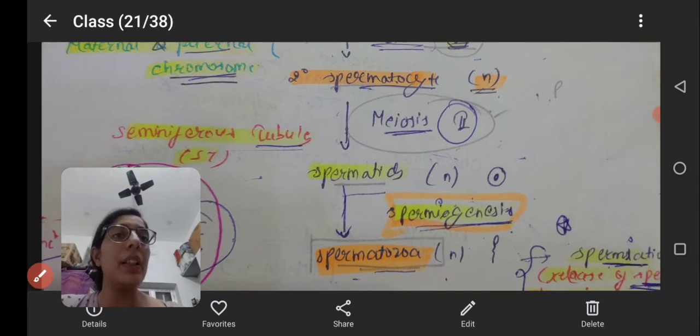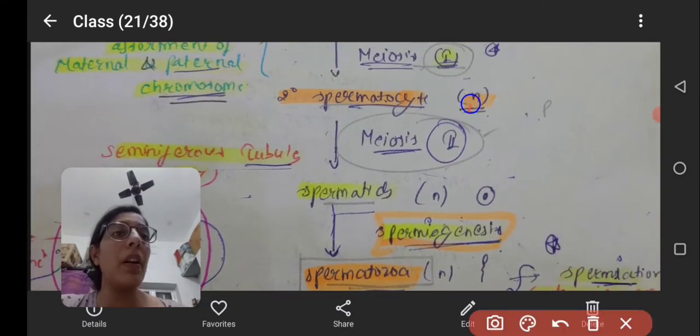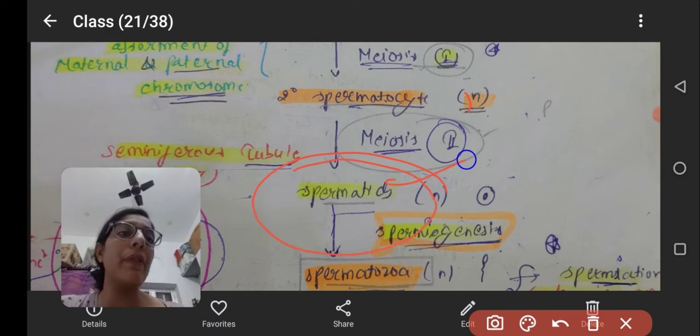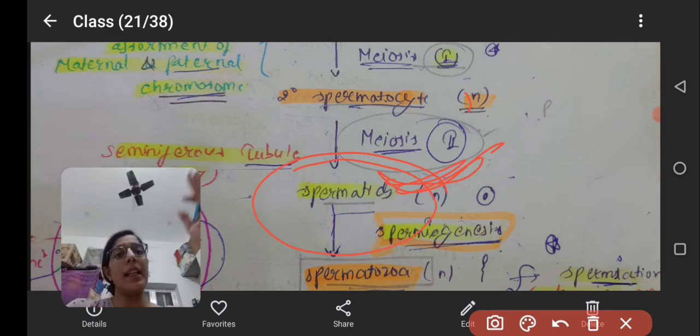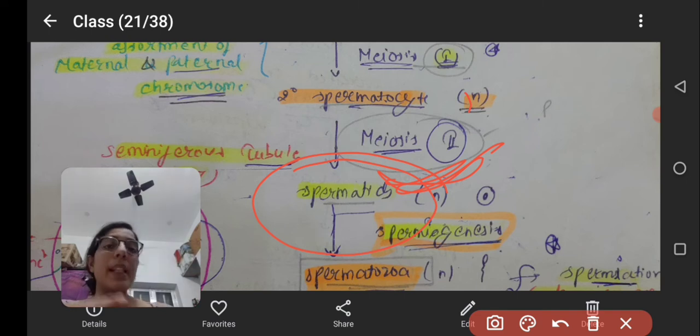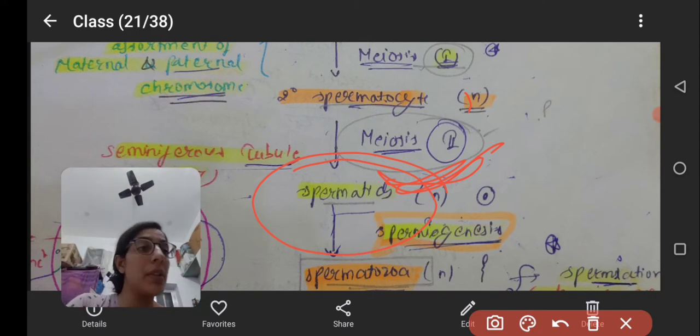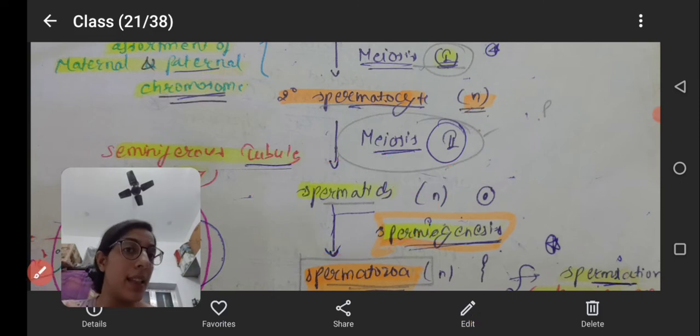What is going further, after meiosis 2, it will form the spermatids. Second spermatocytes will form spermatids. After spermatids, spermiogenesis happens, which will lead to the formation of the spermatozoa, which will go towards the epididymis, forming a motile structure. After spermiation, it will move outside the body with the help of ejaculation.